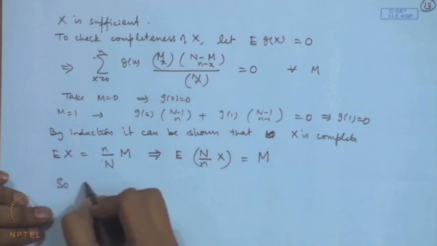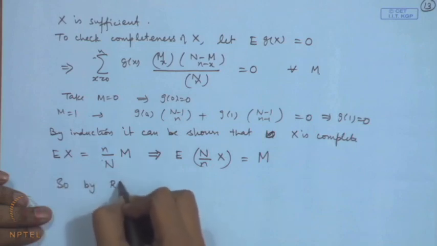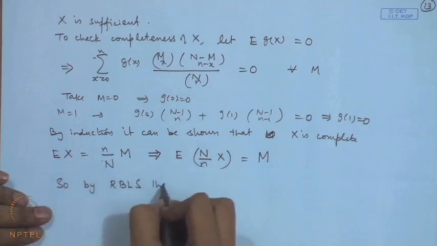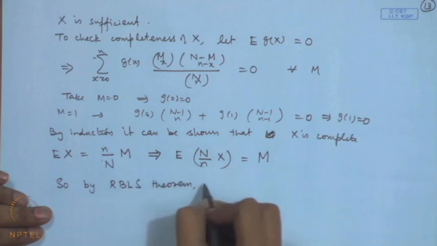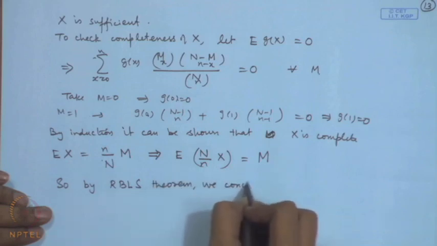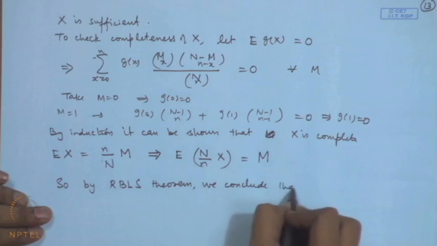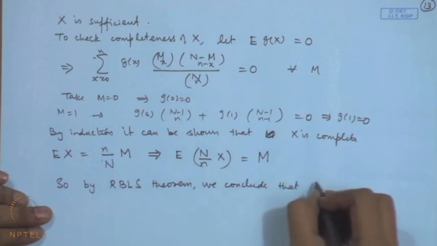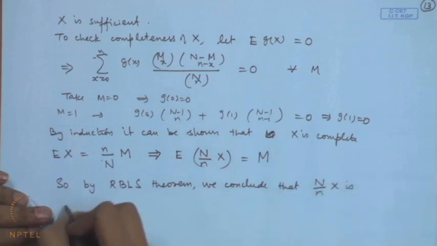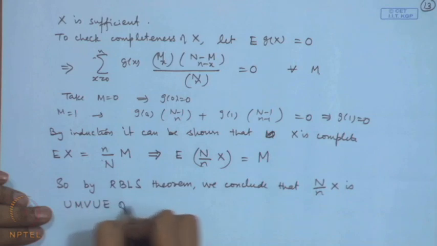So, we conclude that by Rao-Blackwell-Lehmann-Scheffé theorem, we conclude that N by n x is UMVU of M.